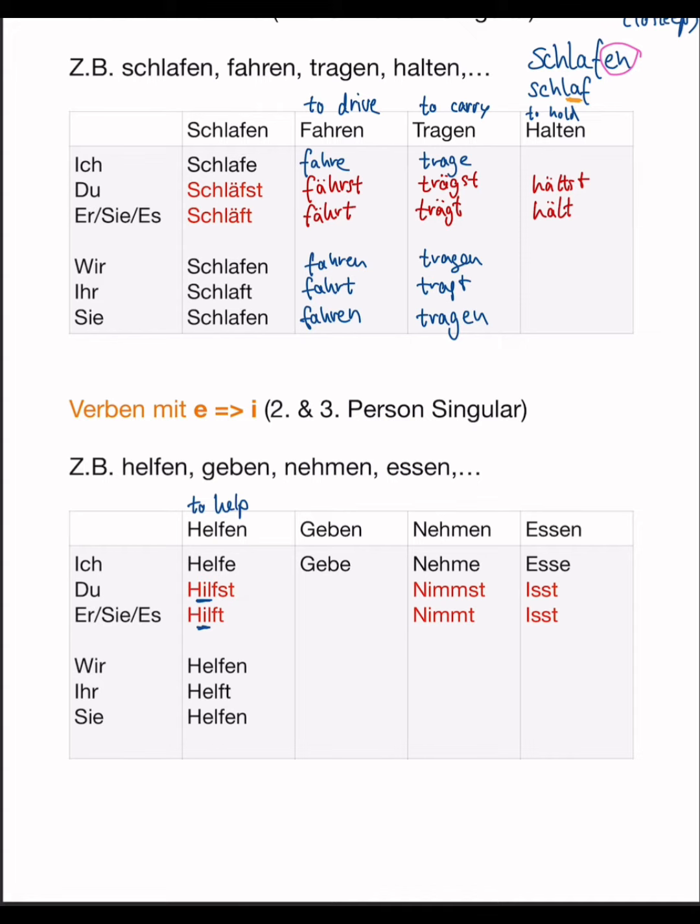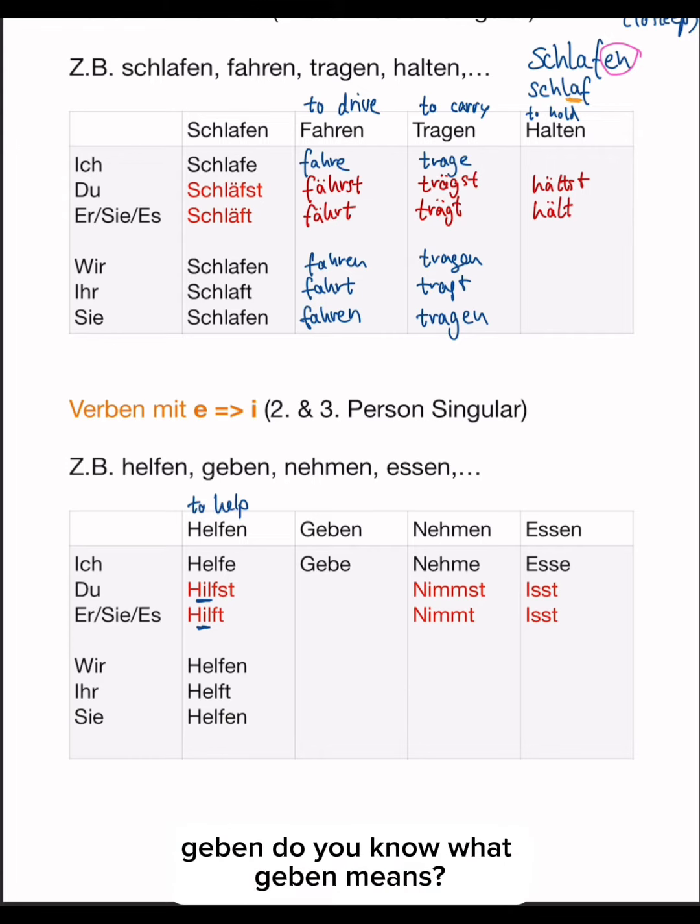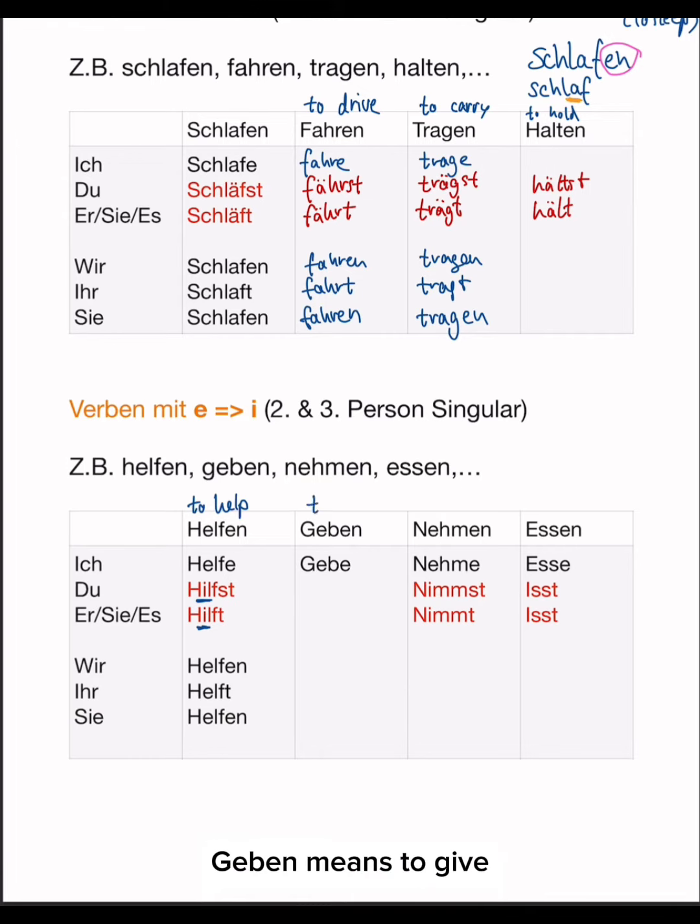And then wir helfen, ihr helft, und sie helfen stays the same. Now, geben. Do you know what geben means? Geben means to give. Okay, ich gebe stays the same. Du gibst. Perfect. Sie, er, es gibt. Wir geben. Ihr gebt. Und sie geben.